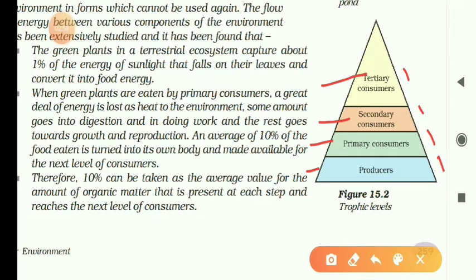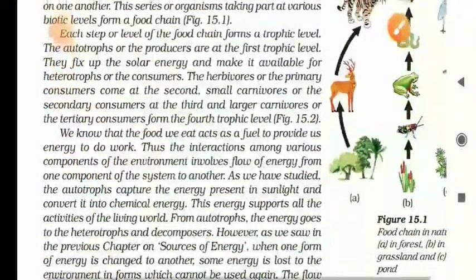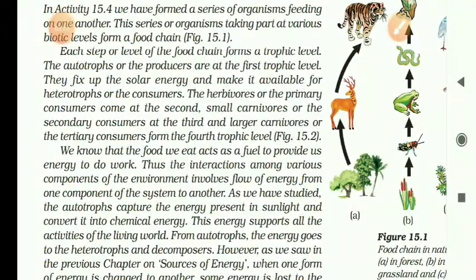And energy also moves from one form to another form. So energy is moving. Okay. Now, what is the next explanation? Each step or level of the food chain forms a trophic level. The autotrophs or the producers are the first trophic level.